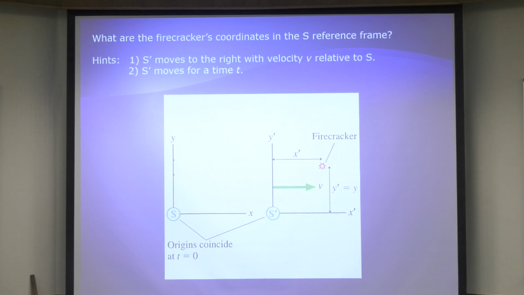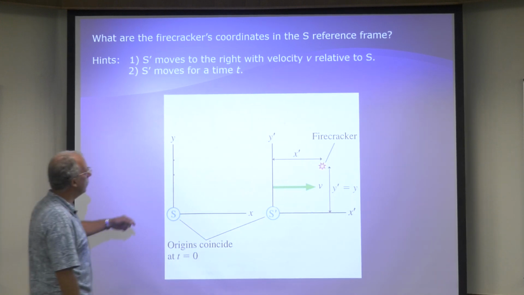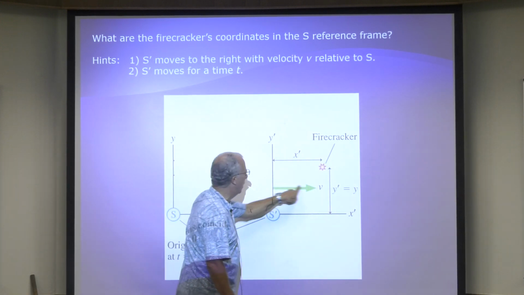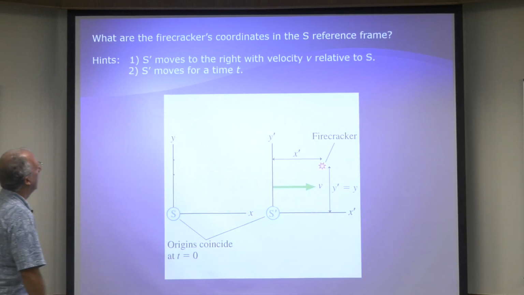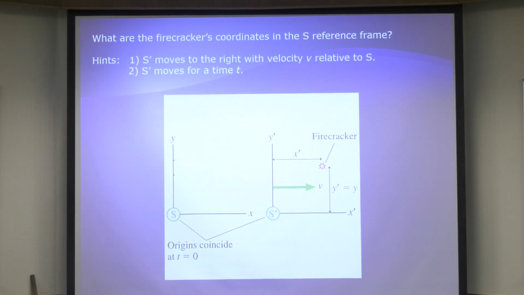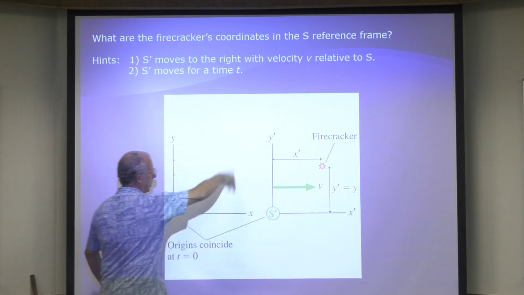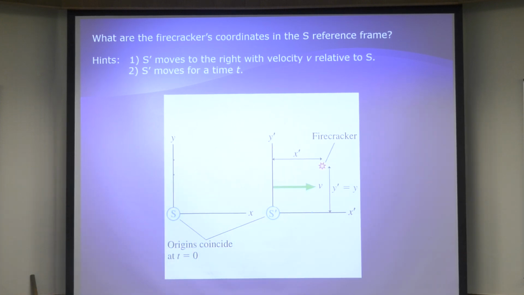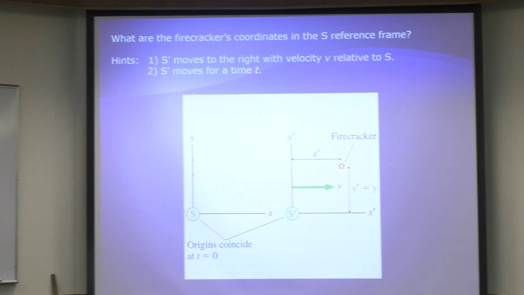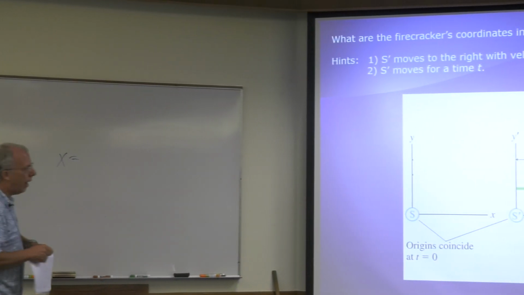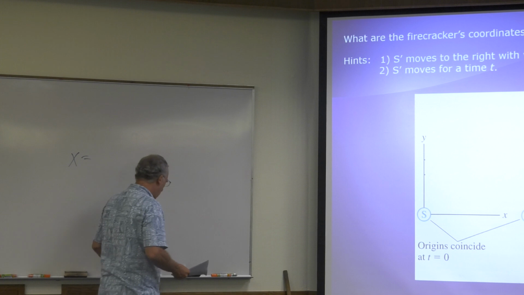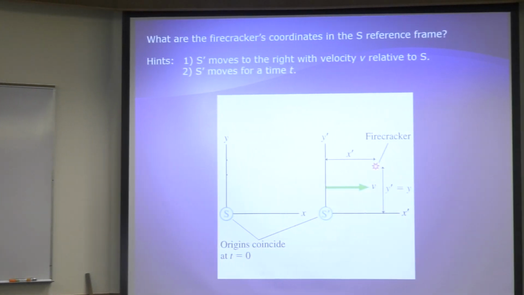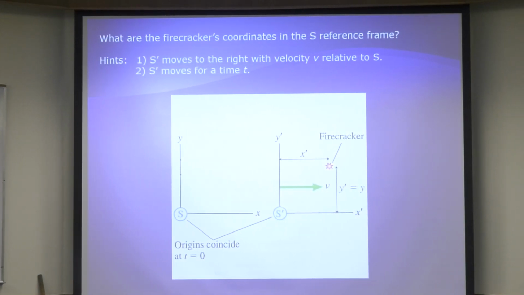So here's a couple of hints. S prime moves to the right with velocity V, that's relative to S, and S prime moves for a time t. So I want you to figure out an equation, okay? And I know that, look, the y's are the same, right? The y's are the same. So I want you to figure out an equation for x. So x equals something, and it's going to have x prime in it, it's going to have v in it. So pause your video and please figure out that equation.